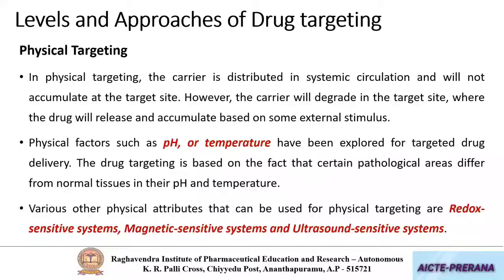In other ways, we can also achieve drug targeting by external application of magnetic fields, ultrasound, or by incorporating redox systems. This is with regard to various approaches of drug targeting.